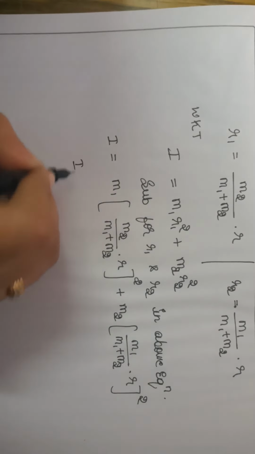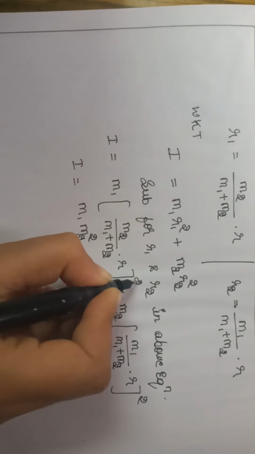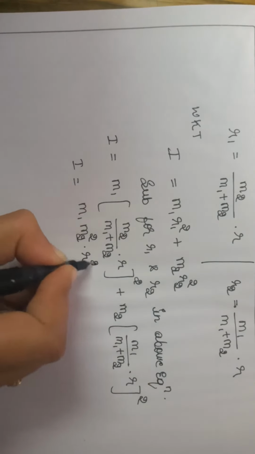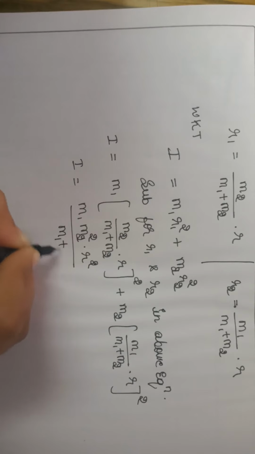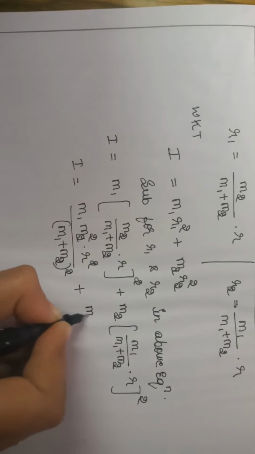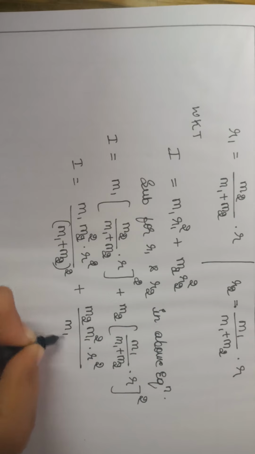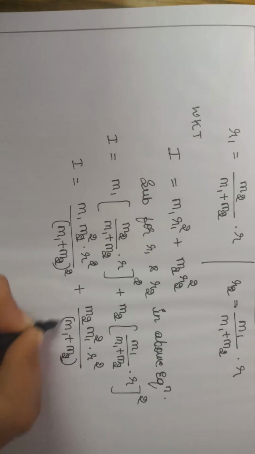Now we will simplify this. m1 m2 square into r square divided by m1 plus m2 whole square, plus m2 m1 square into r square divided by m1 plus m2 whole square.